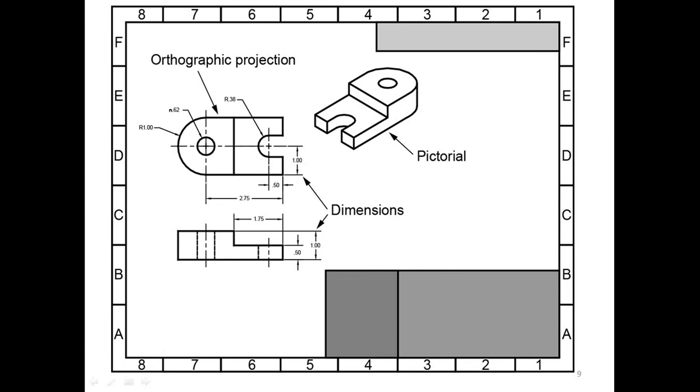So he gives this drawing to the outside persons. So he is referring to this drawing for manufacturing purposes. So this drawing must be mistake proof for easy manufacturing of this component.